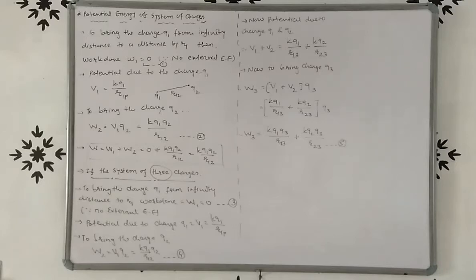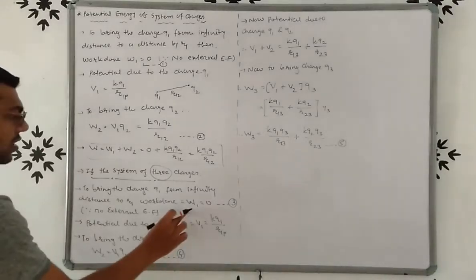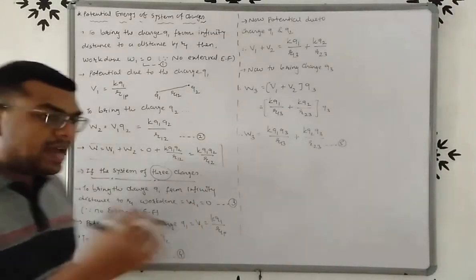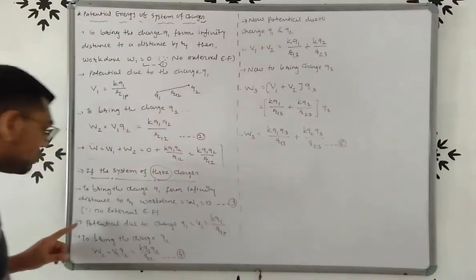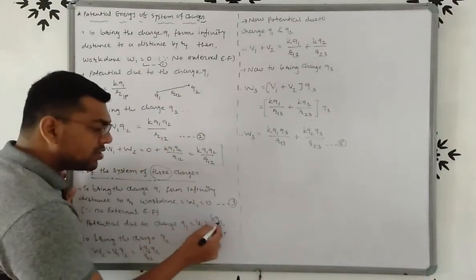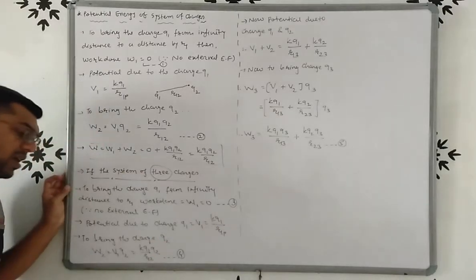So work done to bring the charge Q1, that is W1, is equal to 0. Why? Because there is no external electric field. So W1 is 0. Now the potential due to charge Q1, V1, is equal to KQ1 upon R1P.